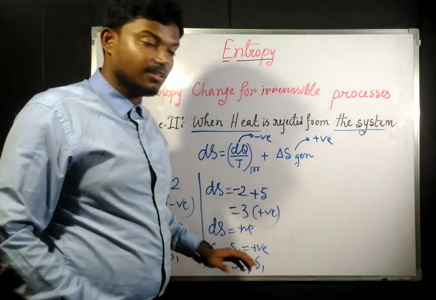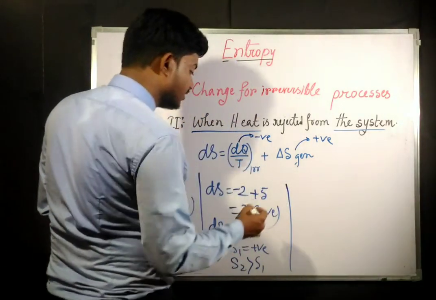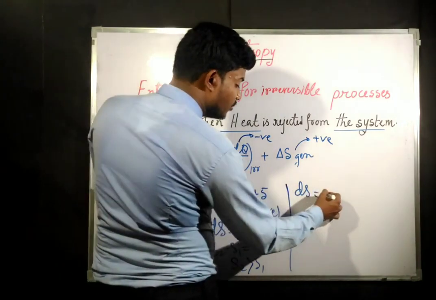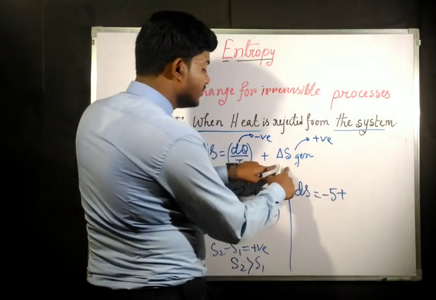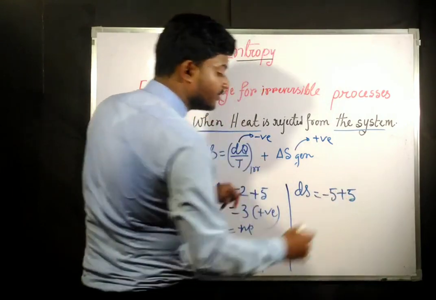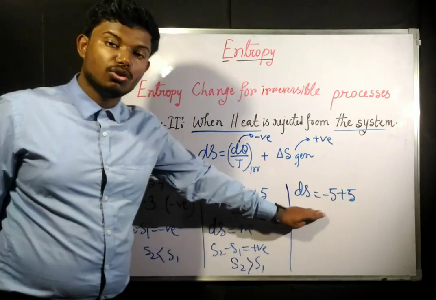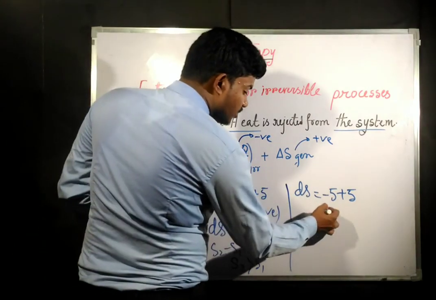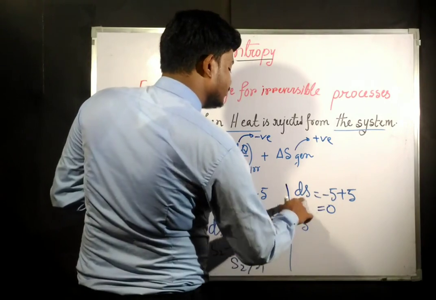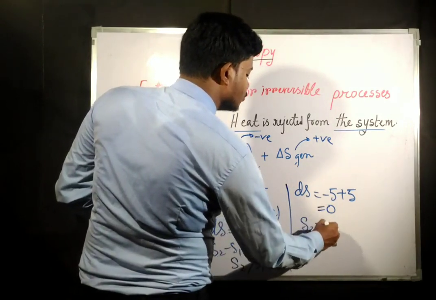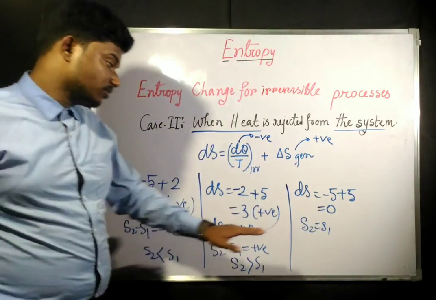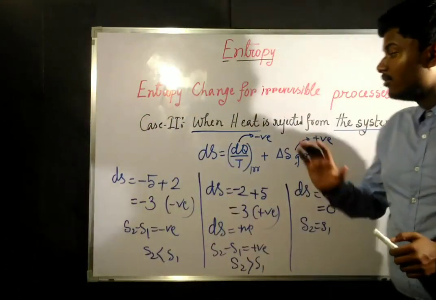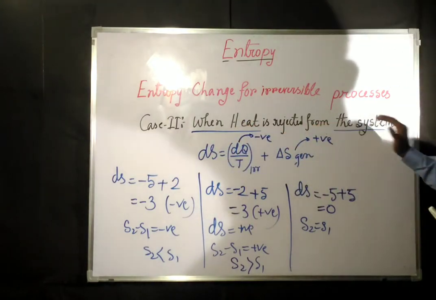increase or may decrease. Okay, in the third case, let us say that this value is having -5, and this is having a value of +5. Okay, this can happen. We do not know the equation, but we are considering the possibilities of what could happen. So this is going to be 0. Now here, if dS is going to be 0, that means S2 is going to be S1, that is, this is going to be isentropic.